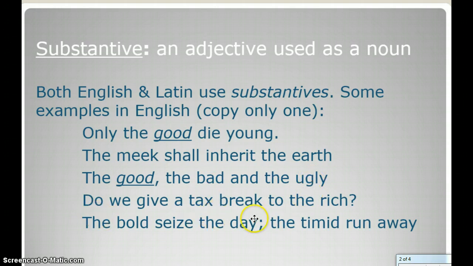Do we give a tax break to the rich? Which word in that sentence do you think would be the substantive? If you said rich, you were right, because we actually mean rich people. And what do you think it would be in: the bold seize the day? Bold is the answer. And in this last part, the timid run away. It's timid. I hope you got those right.